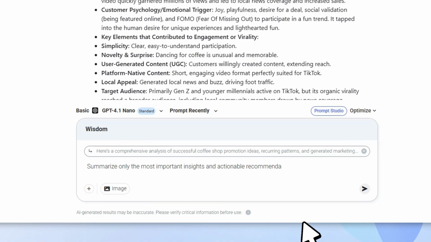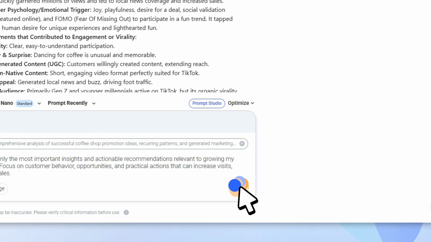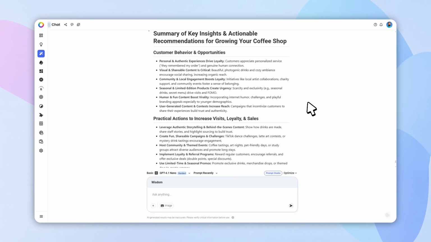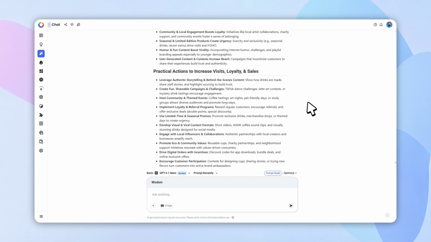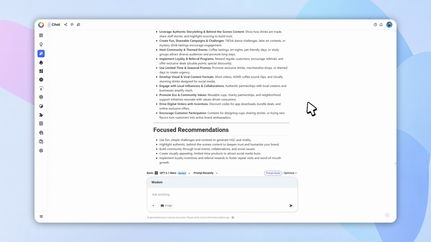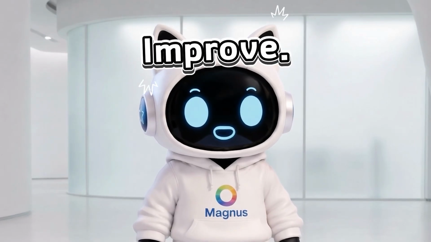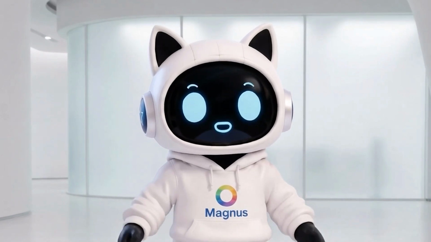Now let's ask AI to improve this section. Great! The result is already much closer to what I'm looking for. And the best part is, I can repeat this process as many times as I want. Select, rechat, refine, and improve. Each step brings me closer to the final result.